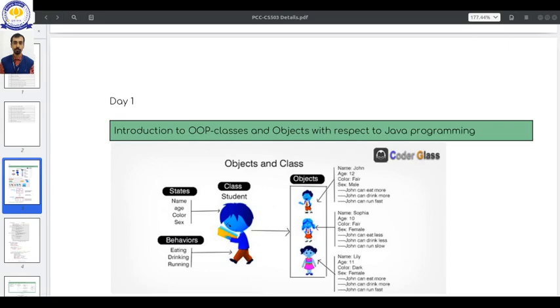So object, in the context of programming terminology, one term we are familiar with is dynamic binding and static binding. As far as C programming is concerned, we are always used to static binding.